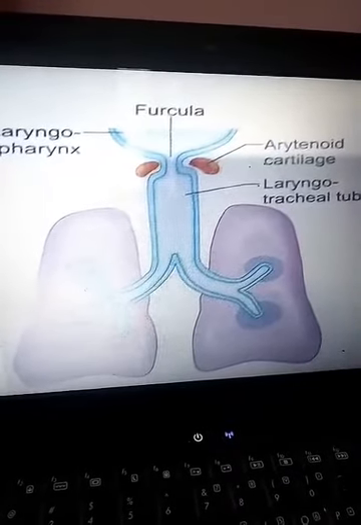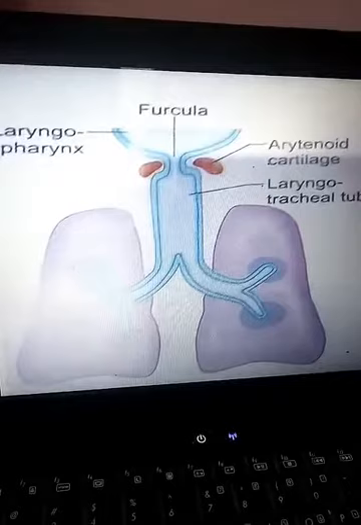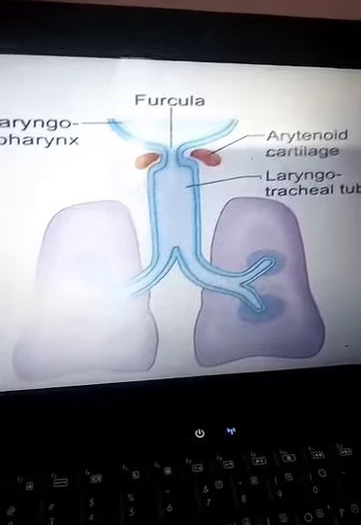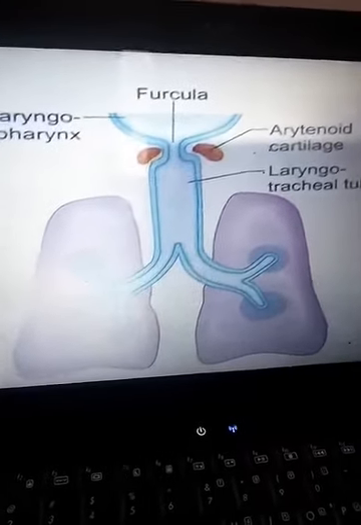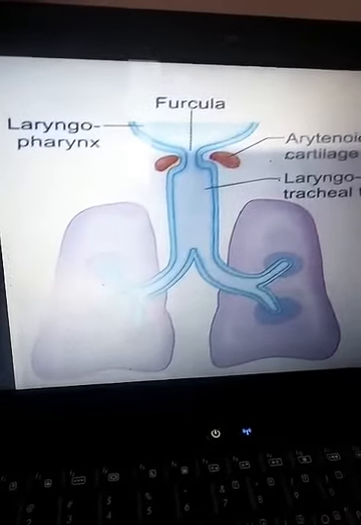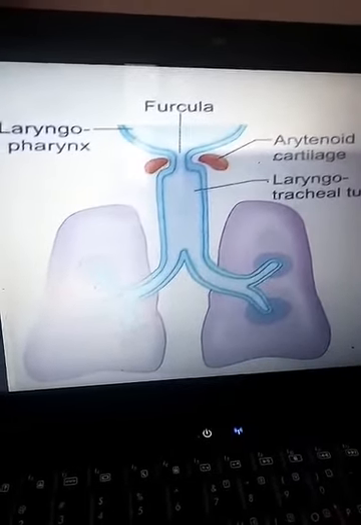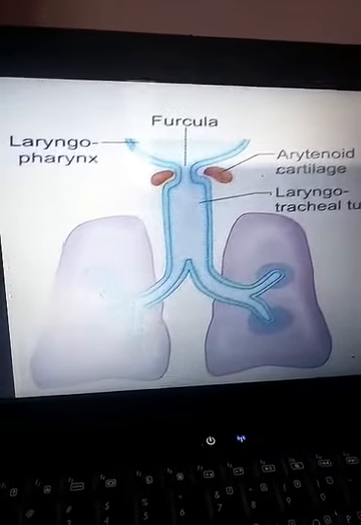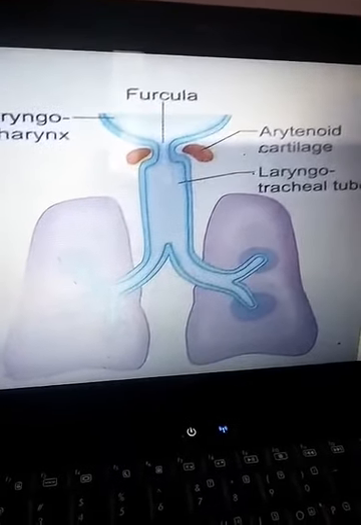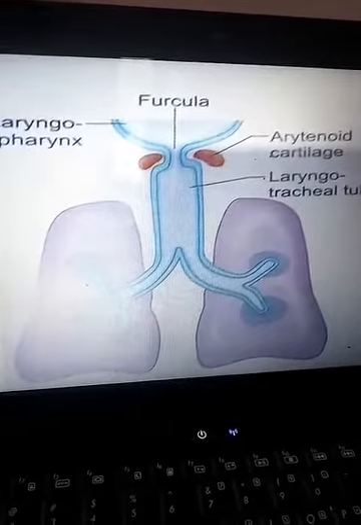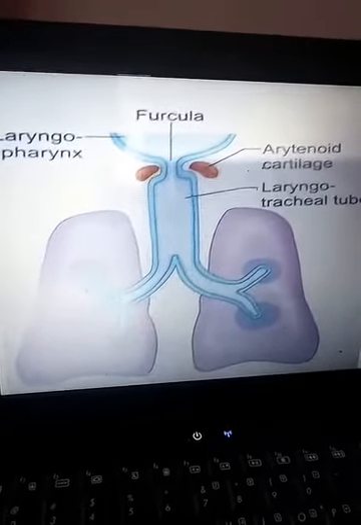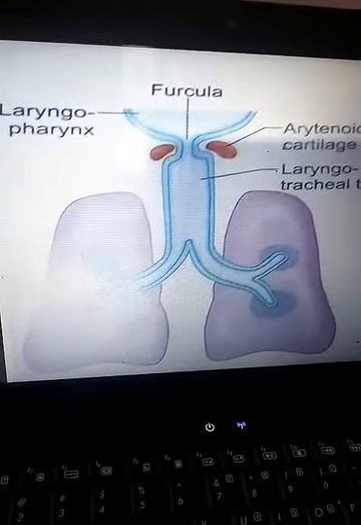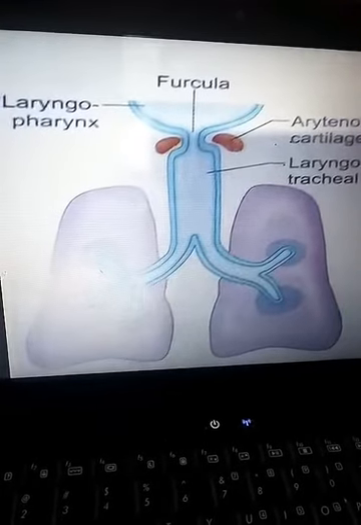So hence the sensory innervation of the mucosa of the larynx above the vocal fold is from the internal laryngeal branch of the vagus nerve, whereas the part below the vocal fold is from the recurrent laryngeal nerve. So it is very important to note here that all the muscles of the larynx except the cricothyroid are supplied by the recurrent laryngeal nerve, which is the nerve of the sixth arch. But the cricothyroid muscle is supplied by the external laryngeal nerve, which is the nerve of the fourth arch. And the sensory innervation of the larynx above the vocal fold is supplied by the internal laryngeal nerve, and below the vocal fold by the recurrent laryngeal nerve. It is very important, you have to note this.